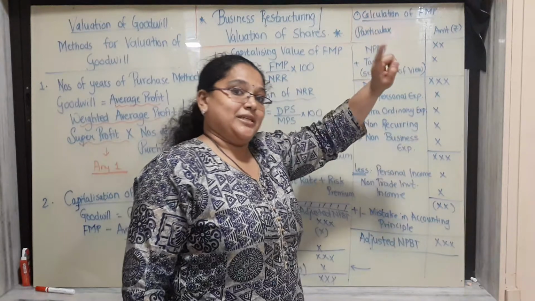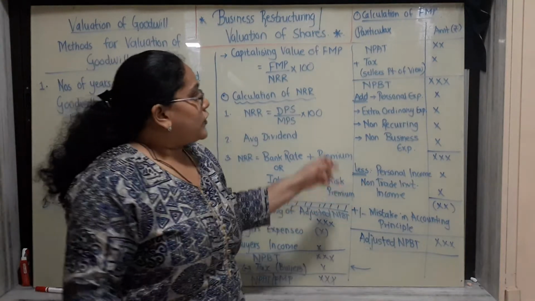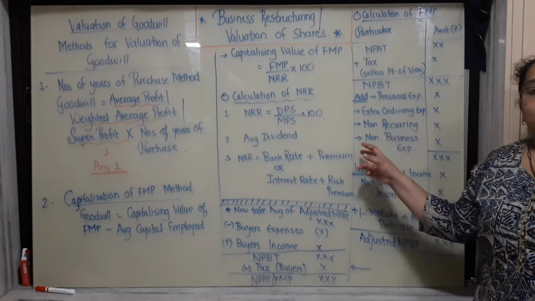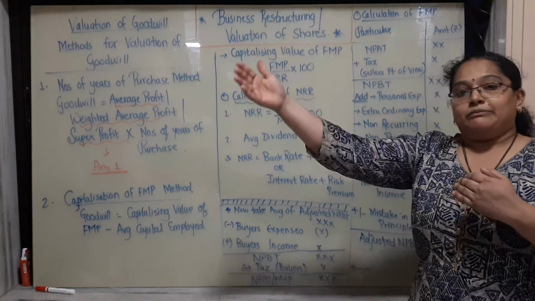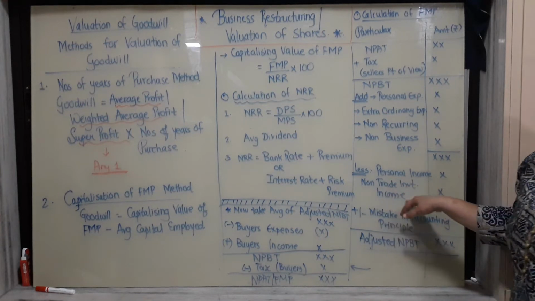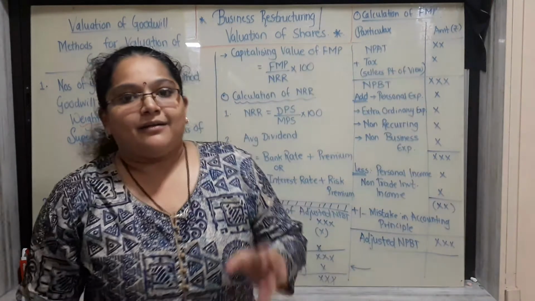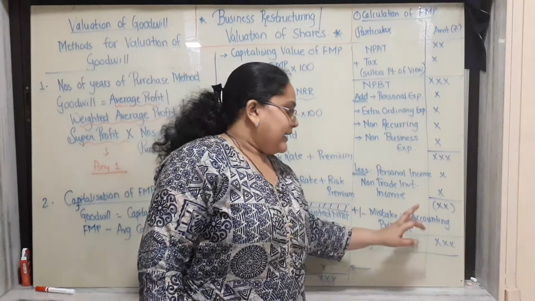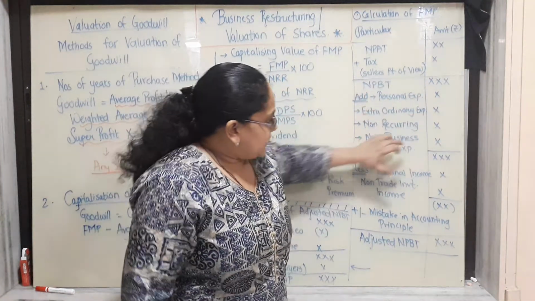Mr. A's expenses that will not be my future expenses, I will add back. So add back his personal expense, extraordinary expense, non-recurring or non-business expense. Then I will deduct all his income which will not be my income in future, that is personal income and non-trade investment income. Sometimes there might be an accounting principle error in the entries, so you have to add or deduct the mistake under that heading, and find net profit before tax plus total of this less total of this.